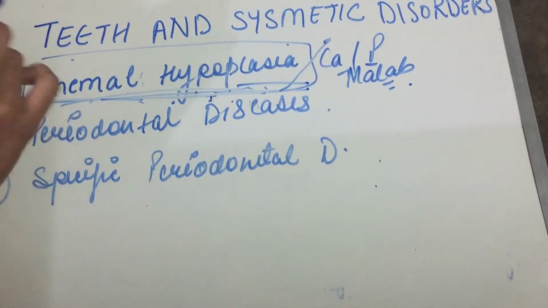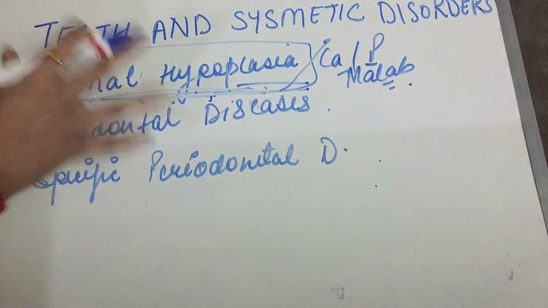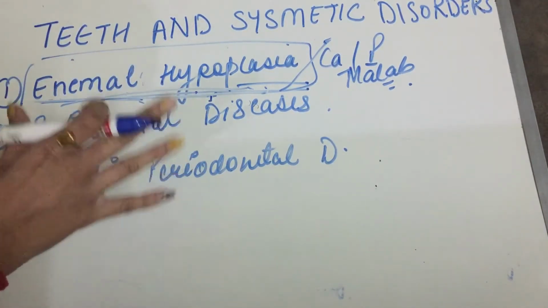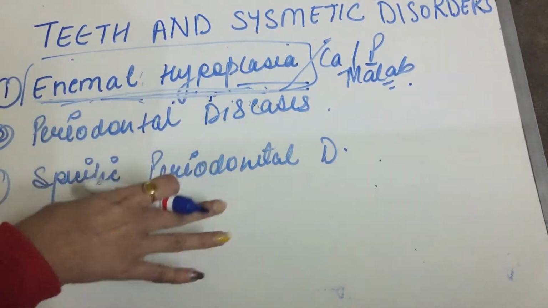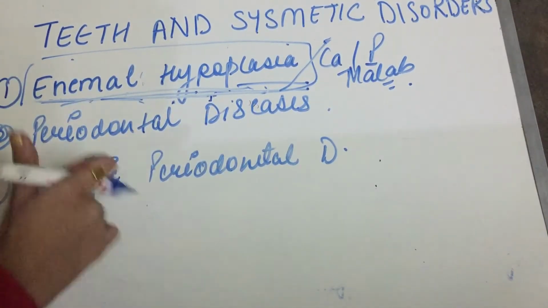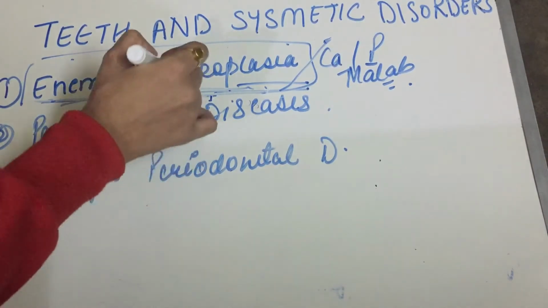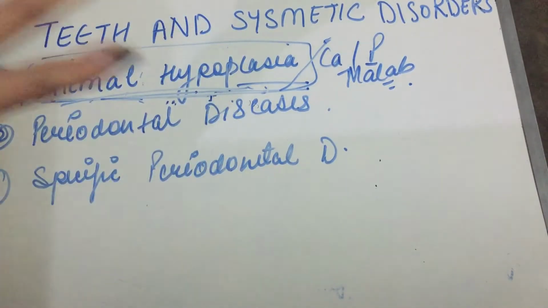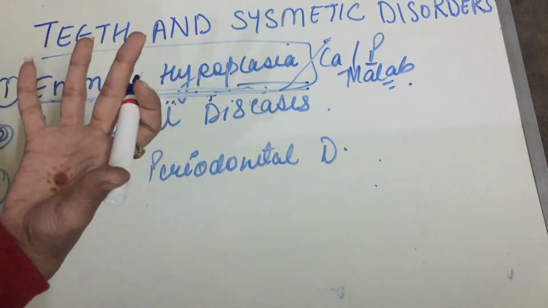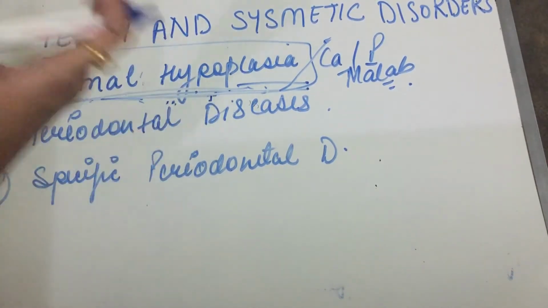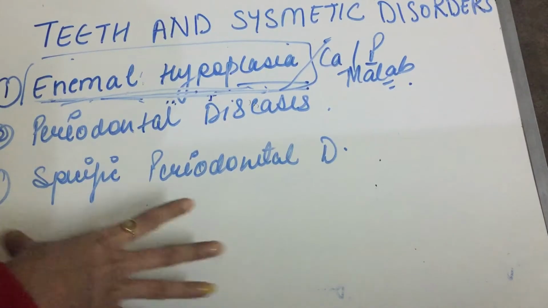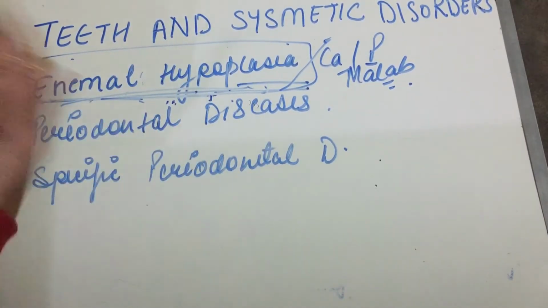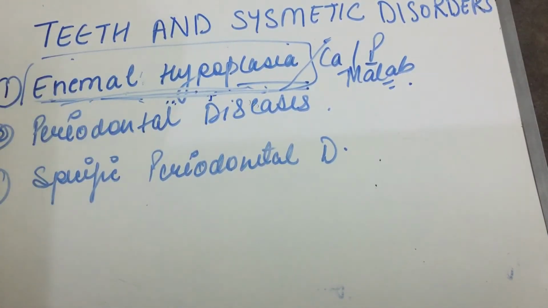Now, there is an alteration in the structure of the crown, and it commonly involves primary and permanent teeth. In case of enamel hypoplasia, there will be alteration in the structure of the crown, and it can also be due to premature birth and high fever.